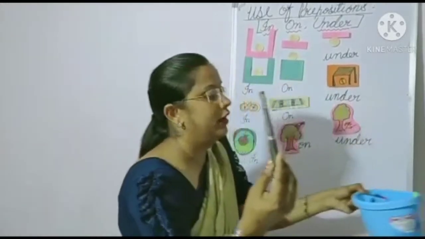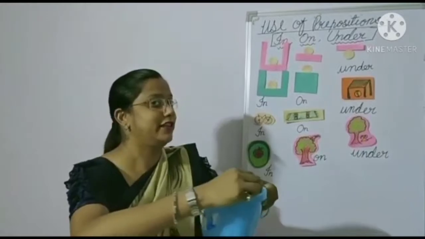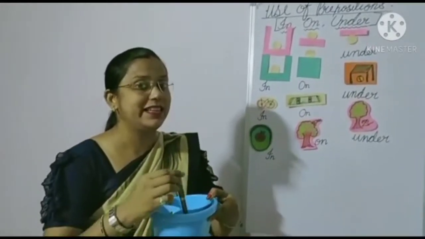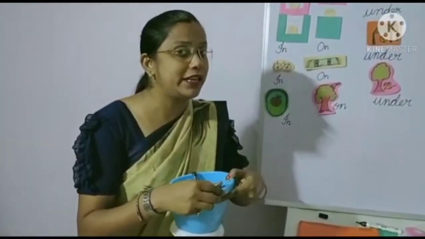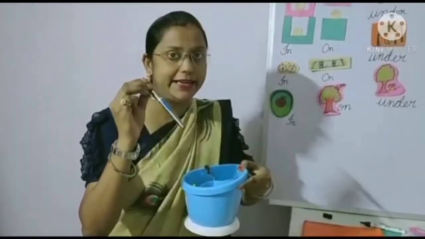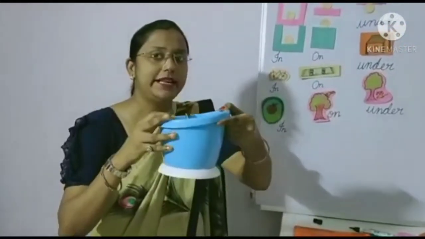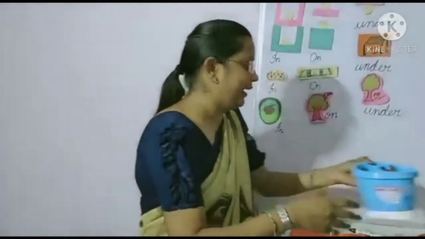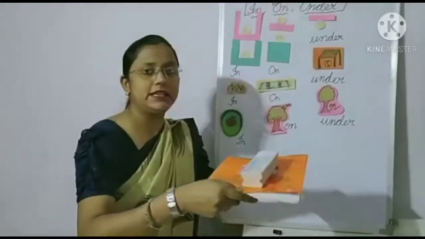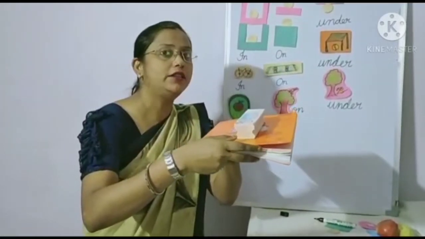This is a pen. If I put this pen like this, which word I have to use? If we put this pen inside, then what we have to say? Pen is in the box. Pen is in the box. Then we have to use in. Duster is on the book.